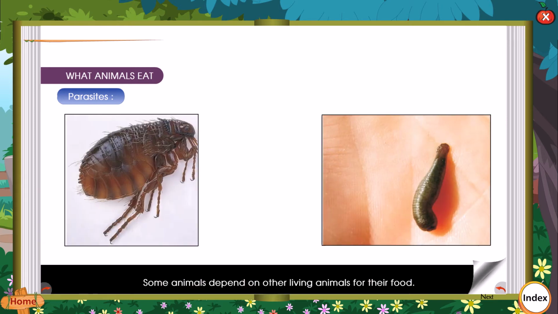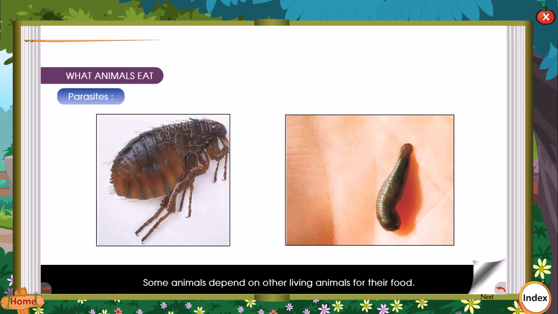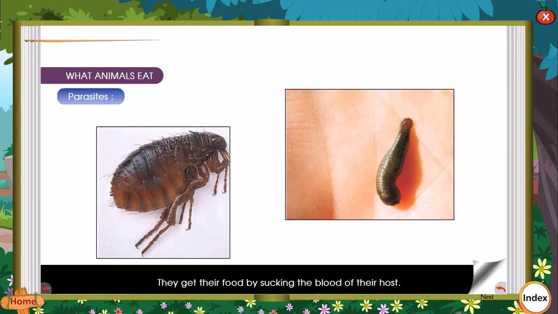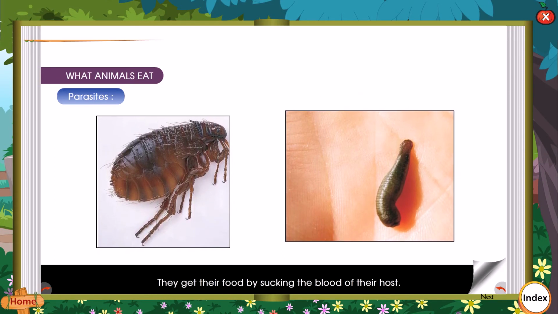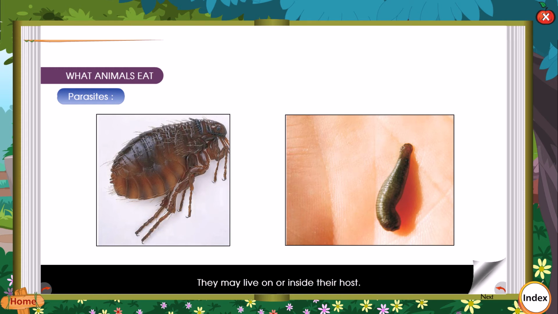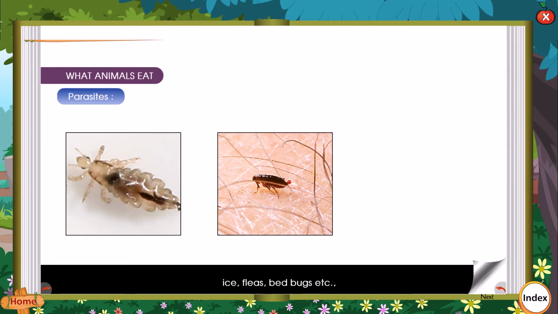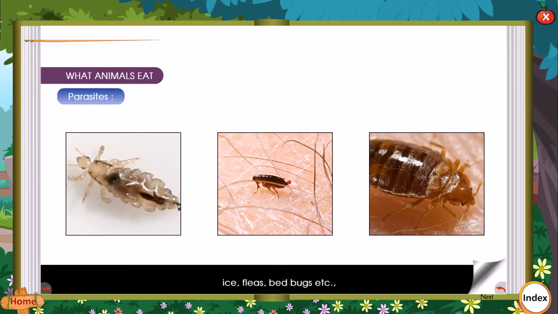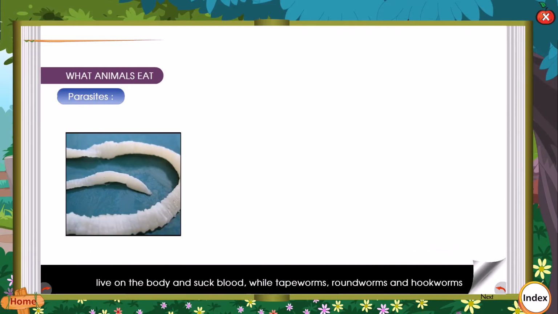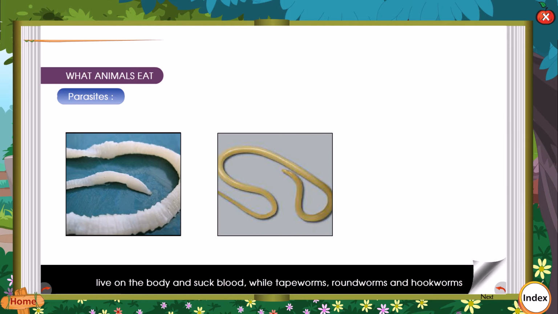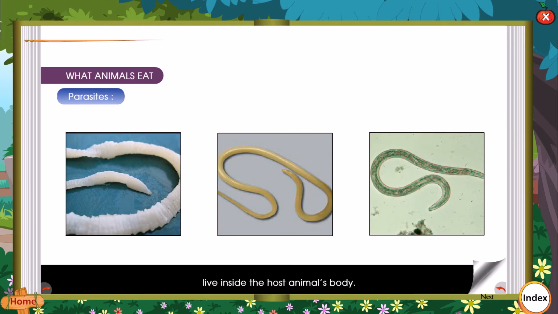Parasites. Some animals depend on other living animals for their food. They are called parasites. They get their food by sucking the blood of their host. They may live on or inside their host. Lice, fleas, bedbugs, etc. live on the body and suck blood, while tapeworms, roundworms, and hookworms live inside the host animal's body.